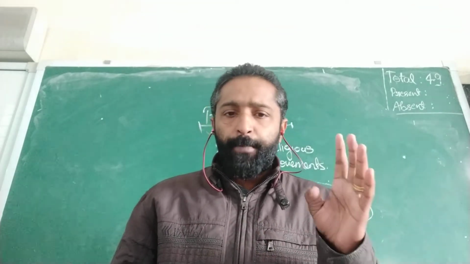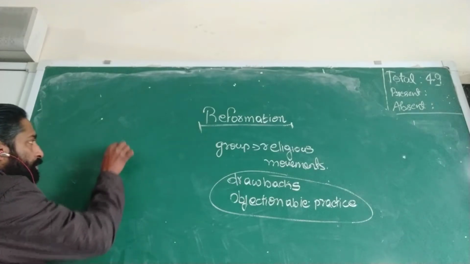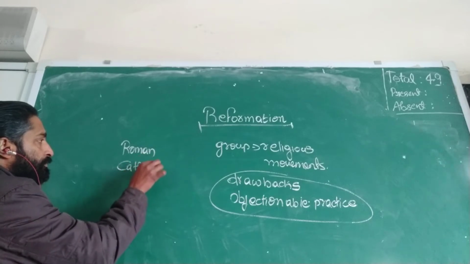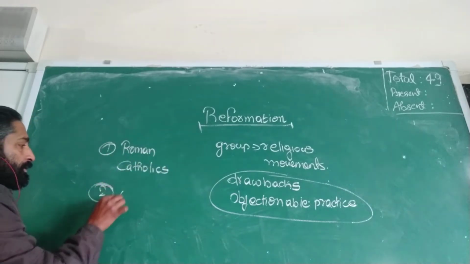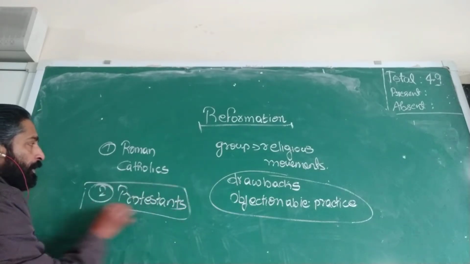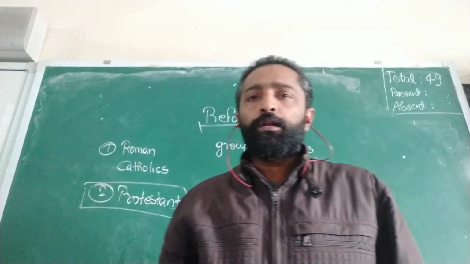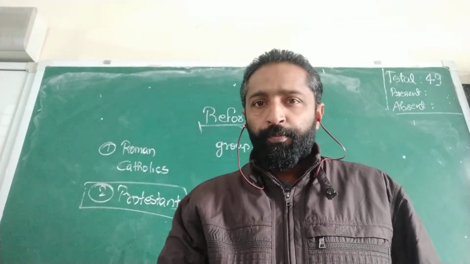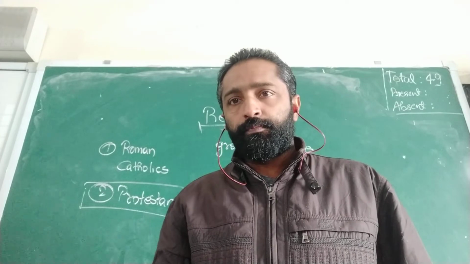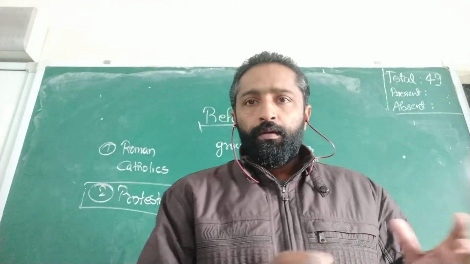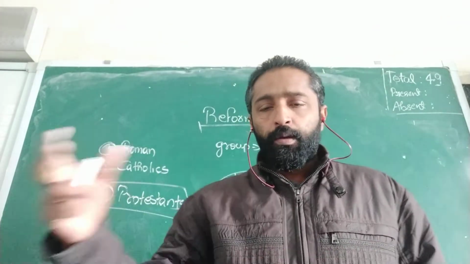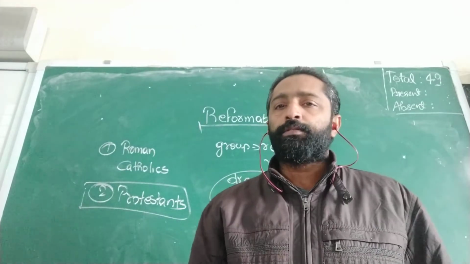So there was a split that happened in the church. The first one is the Roman Catholics, the first division. Second is the Protestants. And who are the Roman Catholics? Roman Catholics are those people who remain loyal to the Pope. Protestants are those who broke away from the Catholic Church. So this is the split that happened in the church.